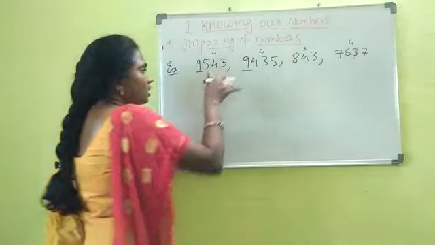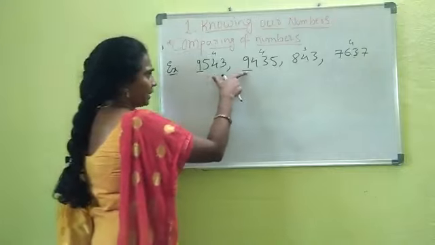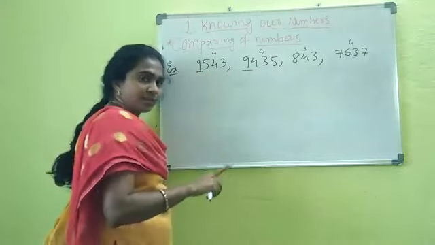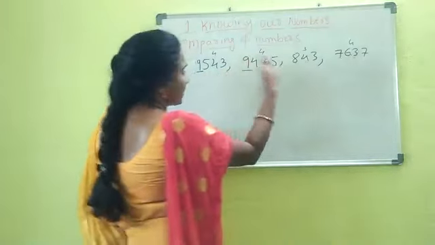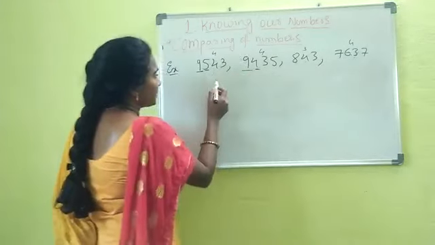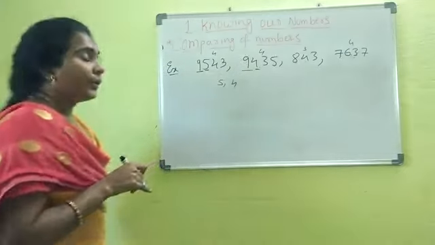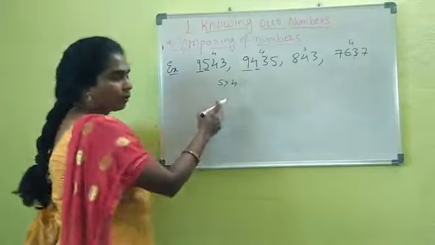Now in these two also we have to identify which is the larger one, right? Again we compare the positions of the thousand, and we have the 9, the same digit. Next step you should compare the second position, that means here hundreds position, here also hundreds position. Here we have the 5, here we have the 4. Now which is the larger? Yes, 5 is the larger, right?